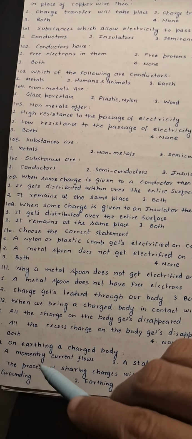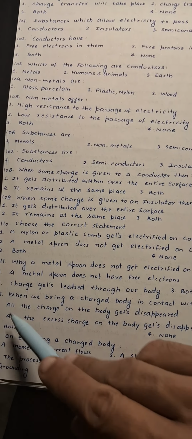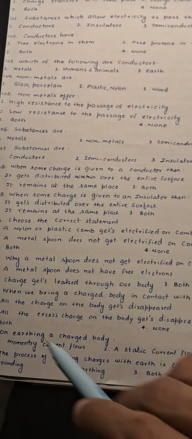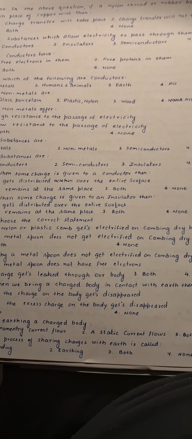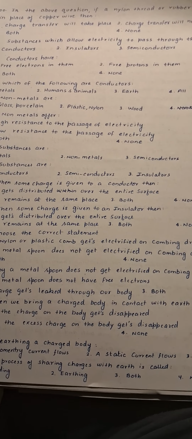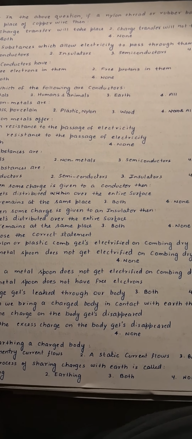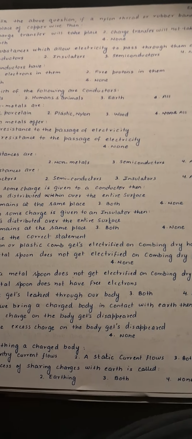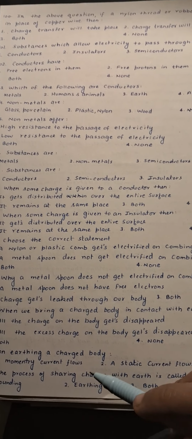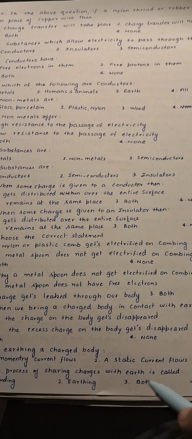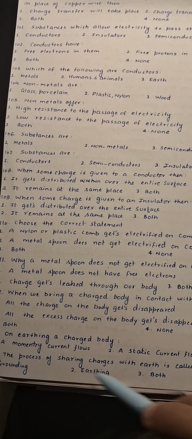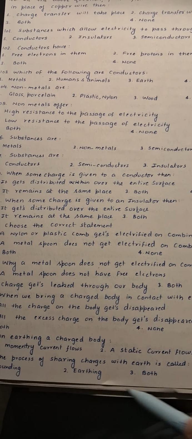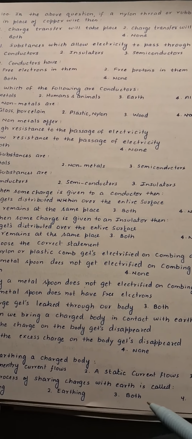Next is question number 112. All the excess charge, we can say, because only excess charges are transferred. The inner charges, the inner protons and electrons, are not transferred during the process. Next, on earthing a charged body, a momentary current flows. Obviously it's a momentary current, so first is correct over here. Next, the process of sharing charges with earth is called grounding or earthing, so third option will be correct over here.